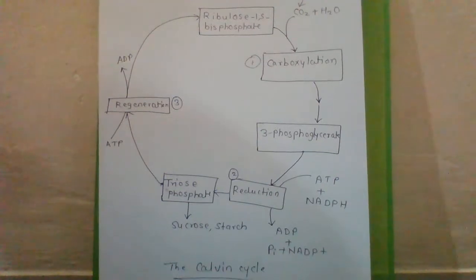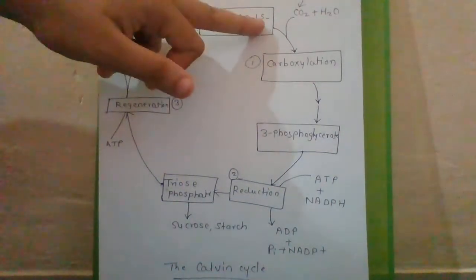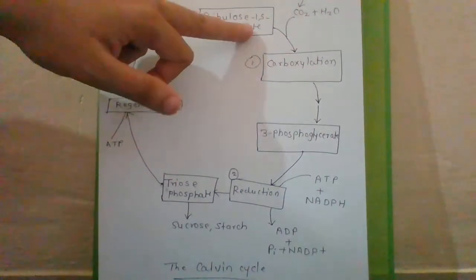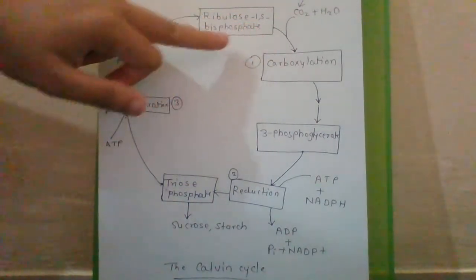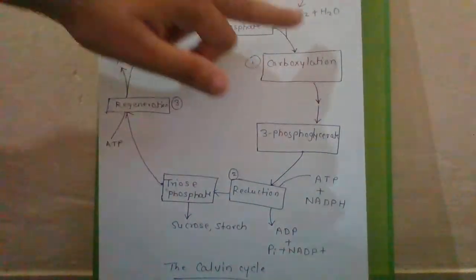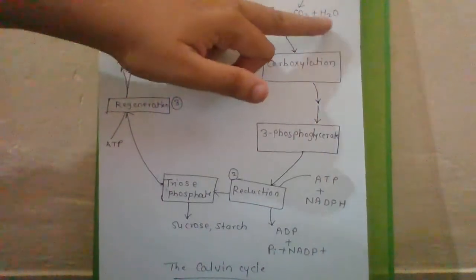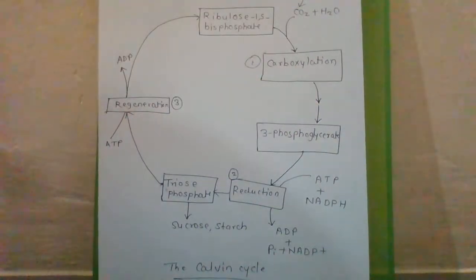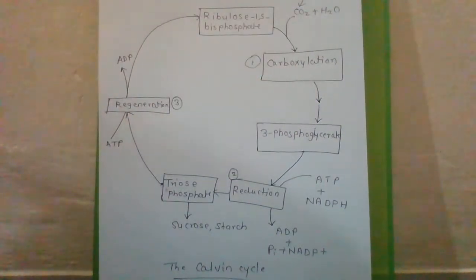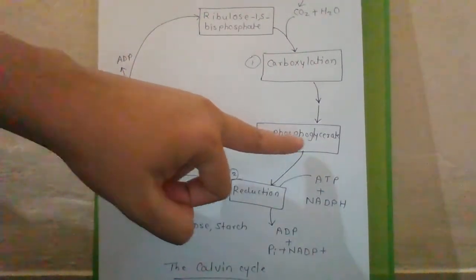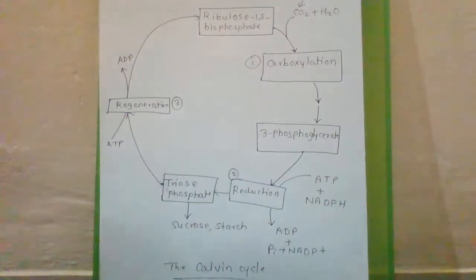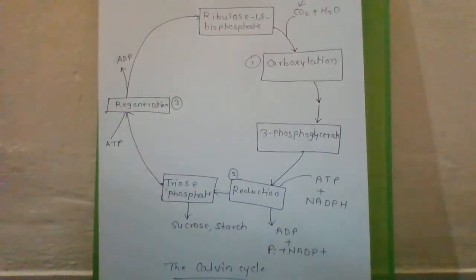CO2 is utilized for the carboxylation of RuBP, ribulose 1,5-bisphosphate. Its short form is RuBP. Ribulose 1,5-bisphosphate combines with CO2 plus H2O, and the carboxylation process is carried out, in which the end product is 3-phosphoglycerate, 3-PGA.